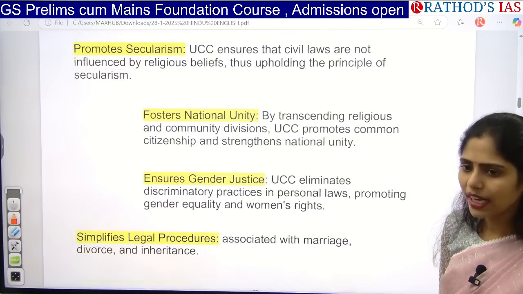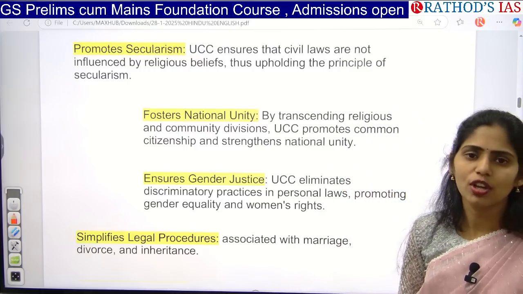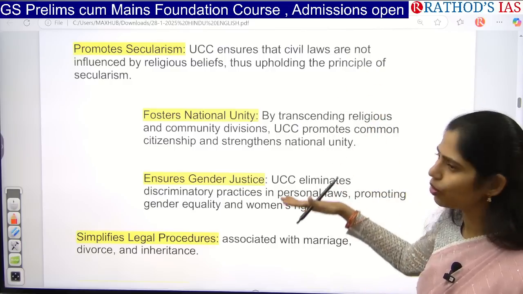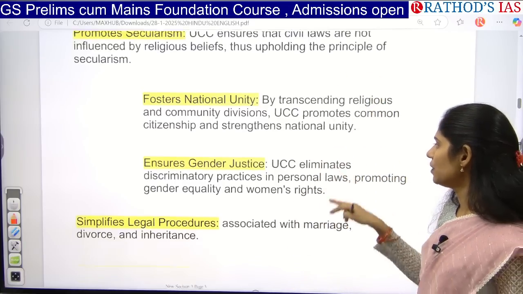So here you know that in our country, communal issues always come into the picture. Communal issues are related to this kind of civil matters only. So if you have a single law guiding that, we can also improve national unity. And the next one is gender justice.